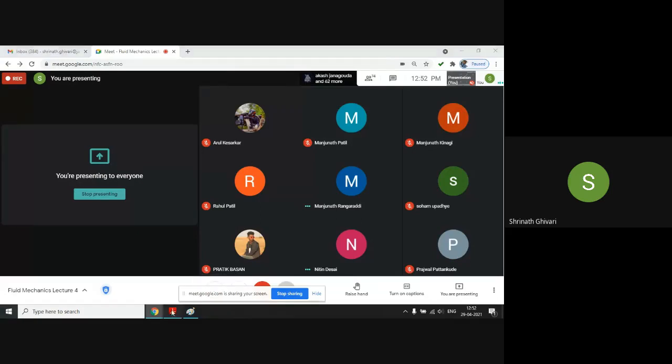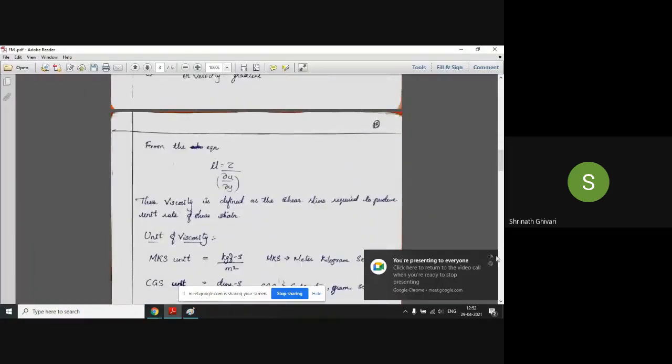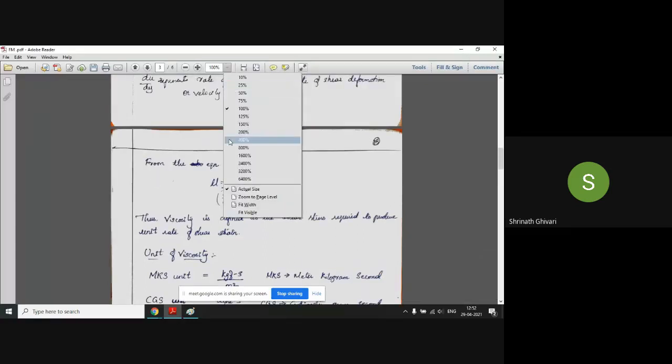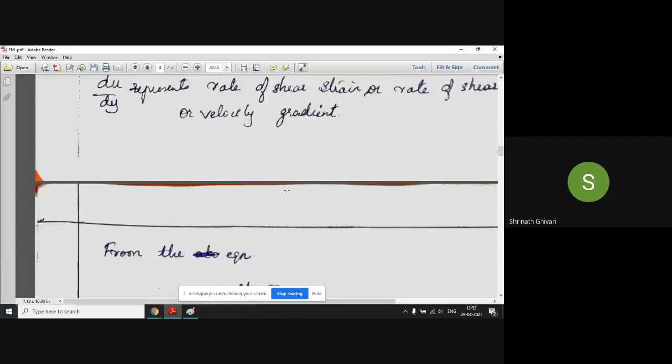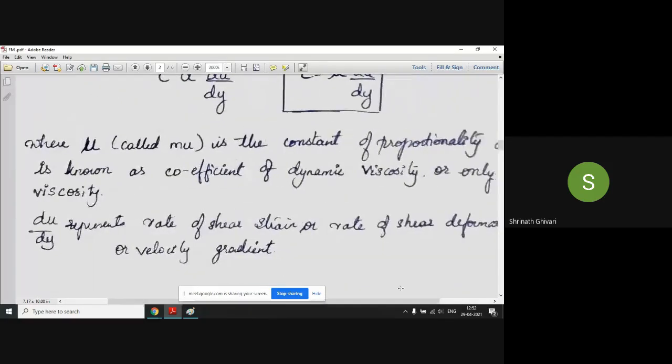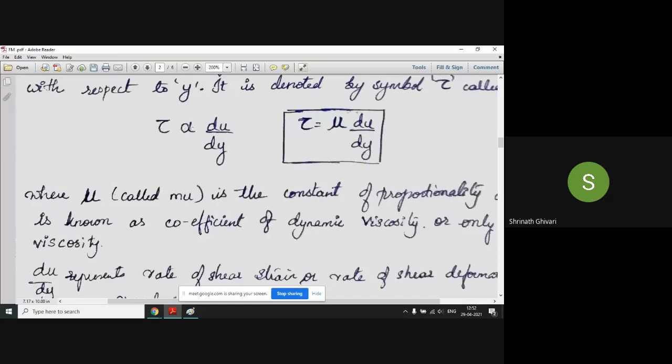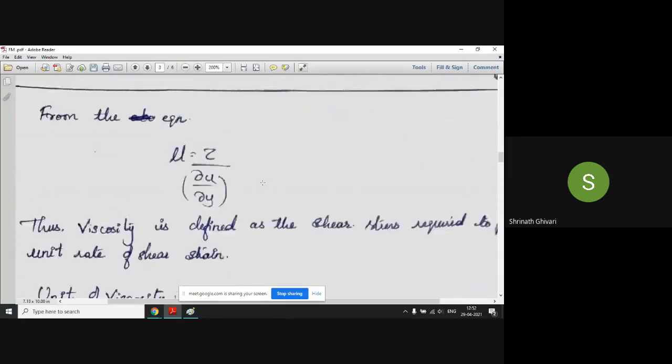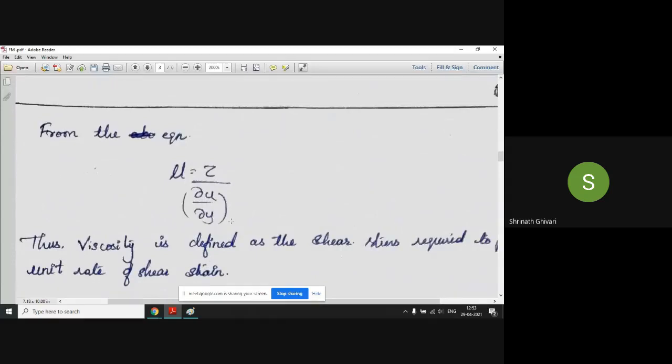Fine, understood now. We'll go to the next part. As I said, from the above equation, what we had got: tau is directly proportional to du by dy, tau equals mu du by dy. So how can I write mu? Mu equals tau by du by dy.